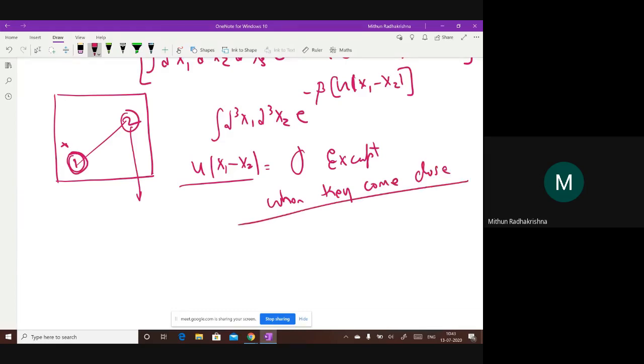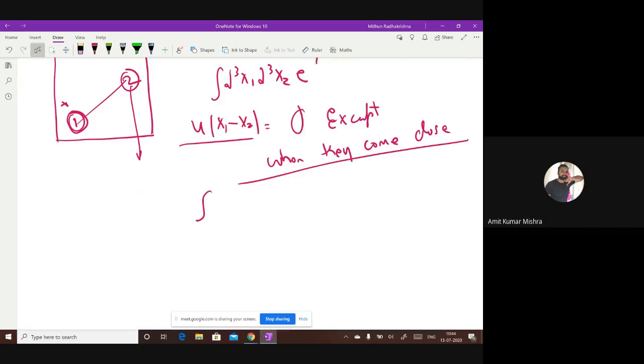Okay. All of you following what I'm saying? So except when they come close, it is not 0. So could I say it is a delta function? No, it's not a delta function, because everywhere it is 0, somewhere it is not. A delta function is just a particular value, right? So here, inside a particular sphere, it is not 0. So it's not a delta function. Okay.